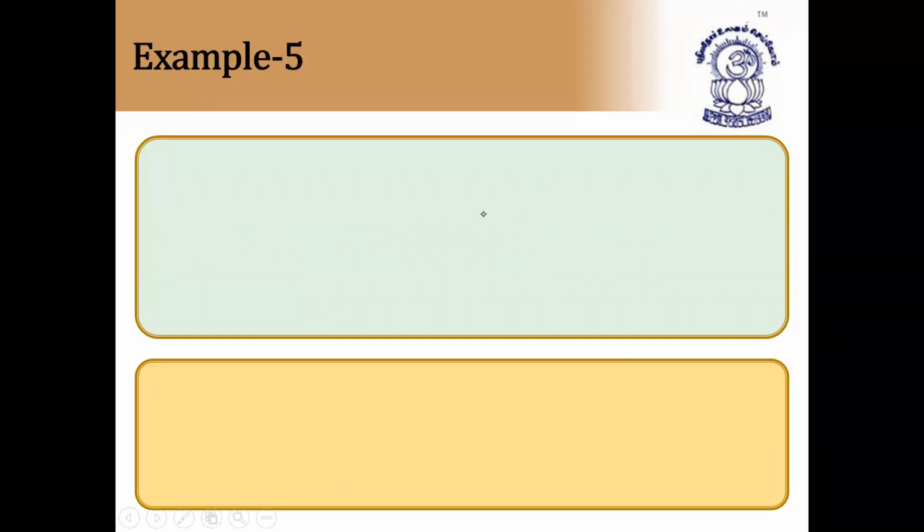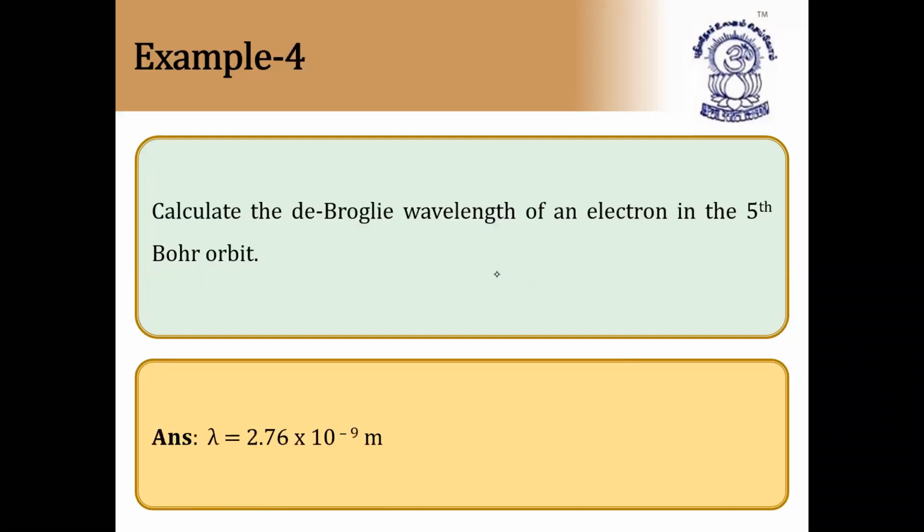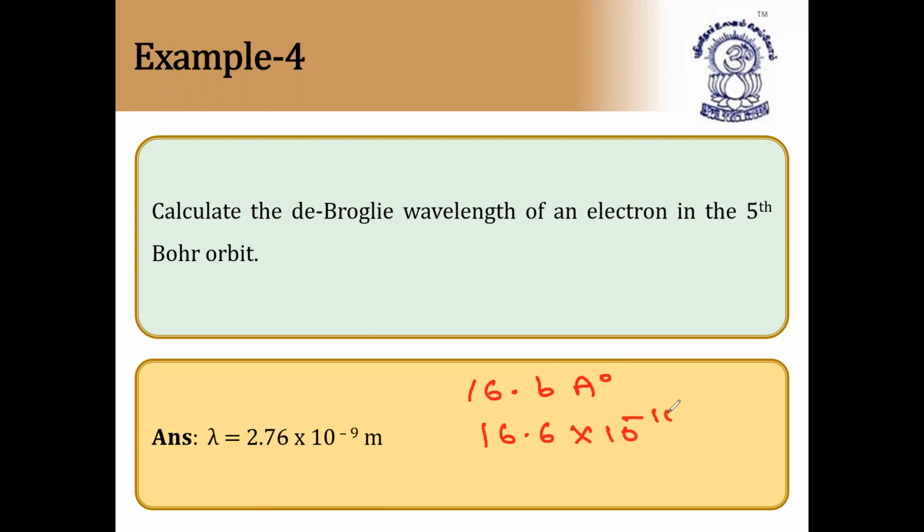16.6 into this. Also I'm doing simplification for you. 16.6 angstroms you got. So 16.6 angstroms is 16.6 × 10^-10 meters. So we can take it as 10^-9 meters you are getting here. So 1.66. Actually, you got 2.76, but it should be 1.66.